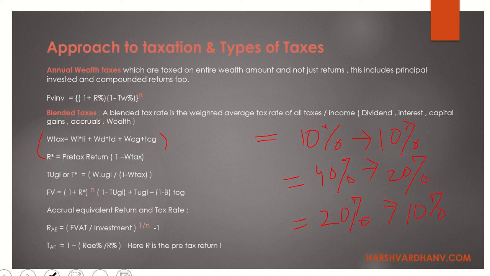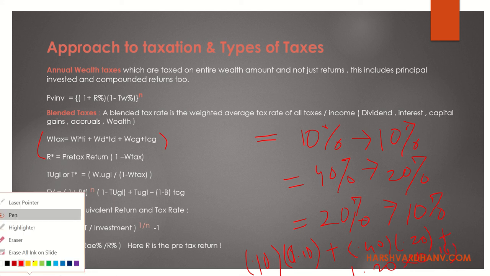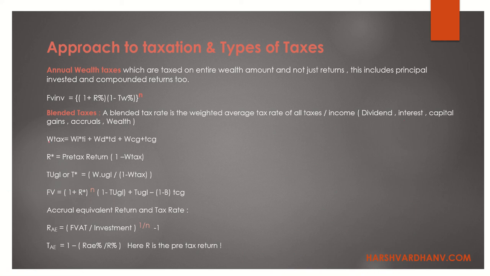So your weighted average tax will be very simple. It will be 0.10 into 0.10 plus 0.40 into 0.20 plus 0.20 into 0.10, right? Simple weighted average. So we have been doing this since level 1. So that will be a weighted average tax.